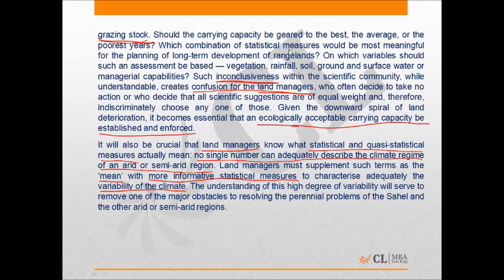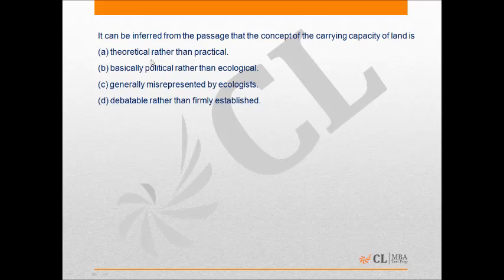Which combination of statistical measures would be most meaningful for the planning of long-term development of rangelands, etc. And finally it says that such inconclusiveness within the scientific community, while understandable, creates confusion for the land managers. That means inconclusiveness about carrying capacity of land is understandable. So the correct answer to this question is that the carrying capacity of land is debatable rather than firmly established. So therefore the answer is option D.